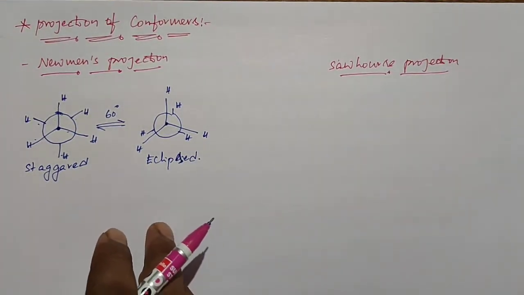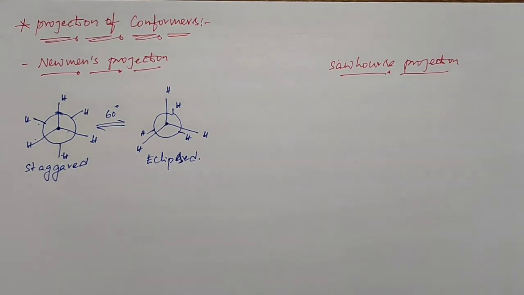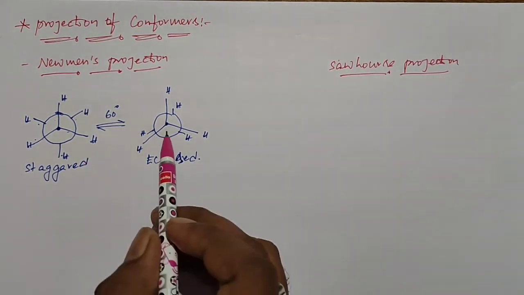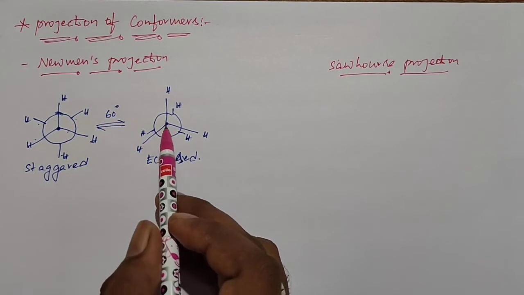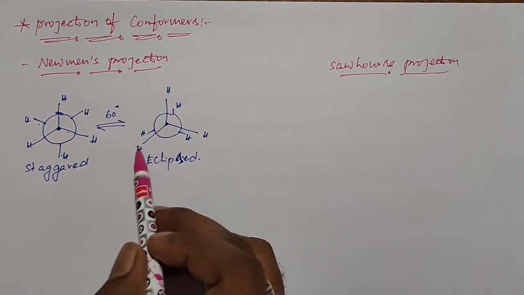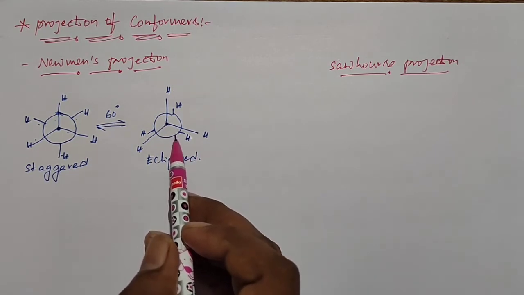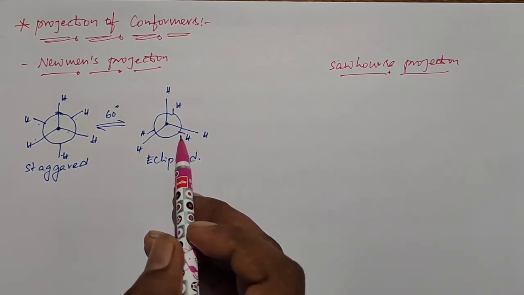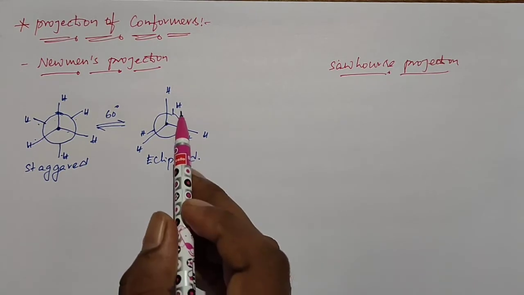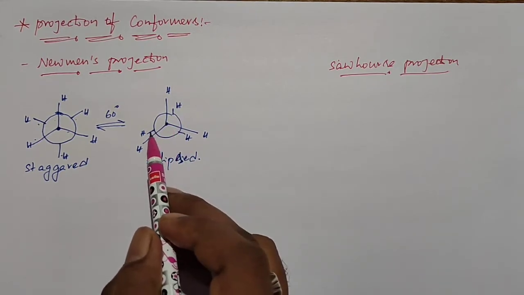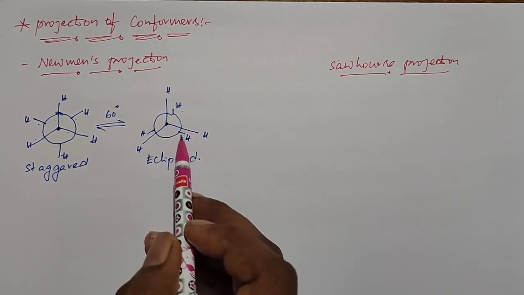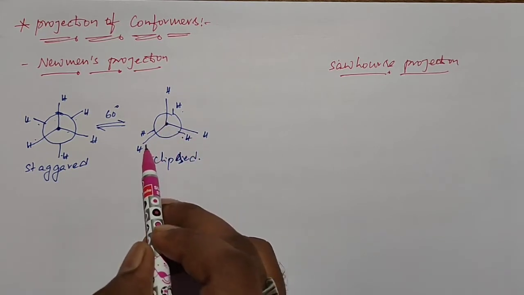In the Newman's projection, in 3 dimensions, the front carbon is represented with a dot and the back carbon is represented with a circle. The bonds attached to the front carbon are drawn as straight lines from the center of the circle, and the bonds attached to the back carbon are drawn as straight lines joining the circle. So these bonds represent the back carbon, and these bonds represent the front carbon.